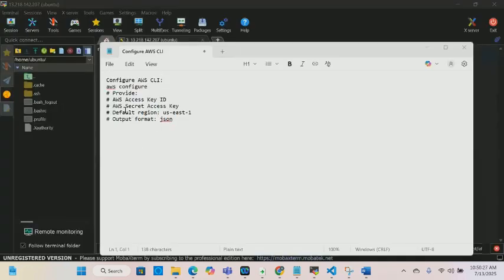Once you run the command aws configure, it's going to ask you to provide your AWS access key ID, and then the secret key. Once you provide that, it will prompt you to put in the region where you launched your management node. So go back and check, you will find it. And then the output format that I'm using is JSON. Those are the steps that you're going to go through once you run that aws configure command.